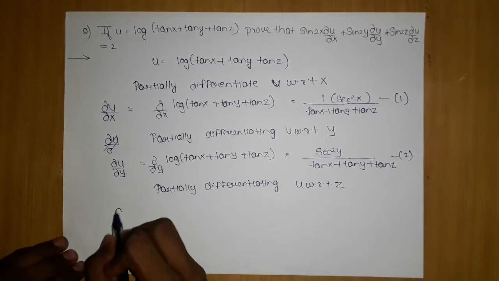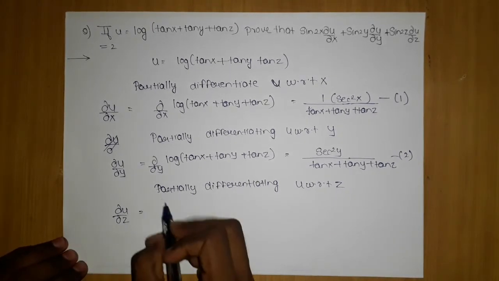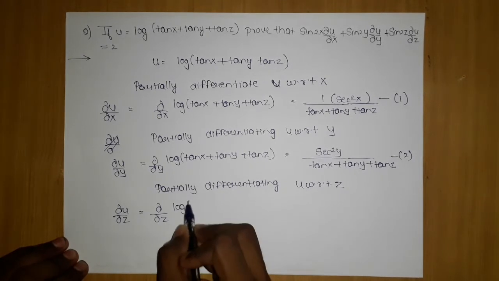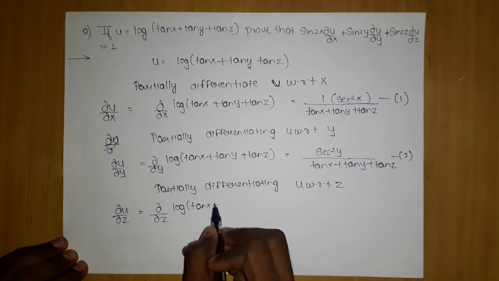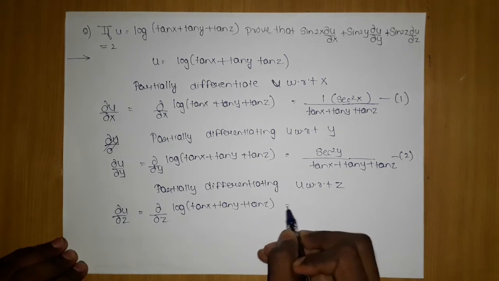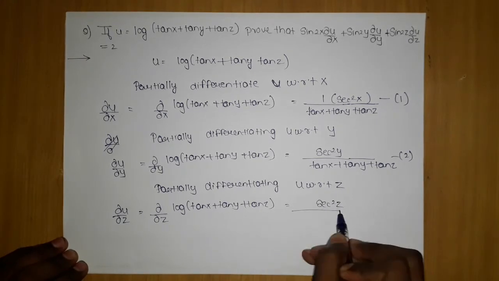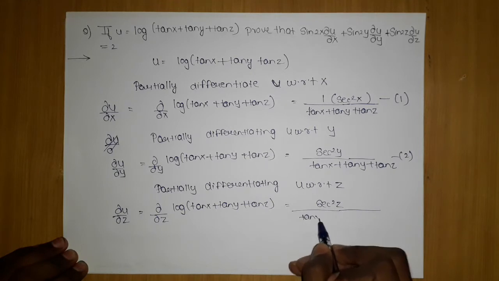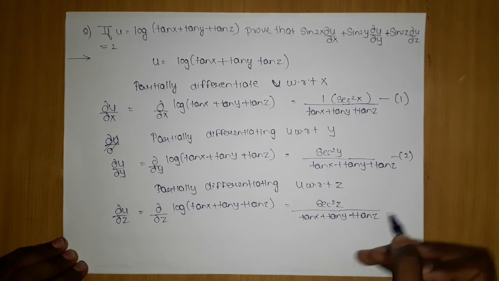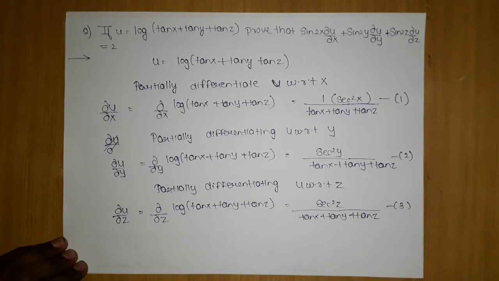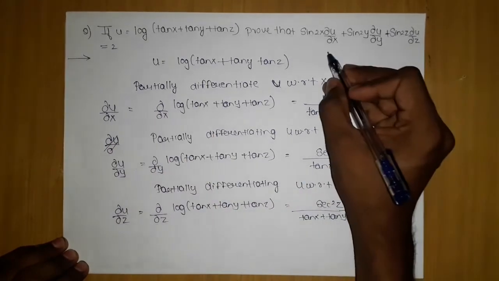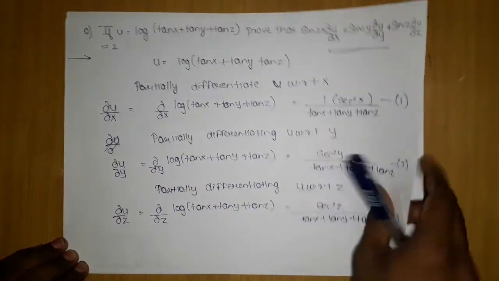With respect to z, dou u by dou z, what are we going to differentiate? Tan z, what are you going to get? Right, this is going to be your third thing which you wanted. Now I have got all the ingredients which I needed for the required proof, so I am going to substitute them.